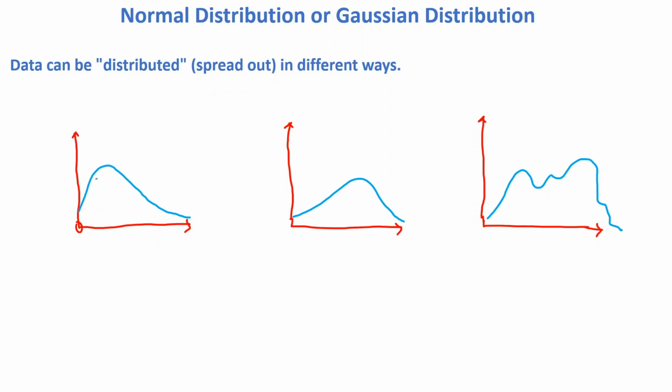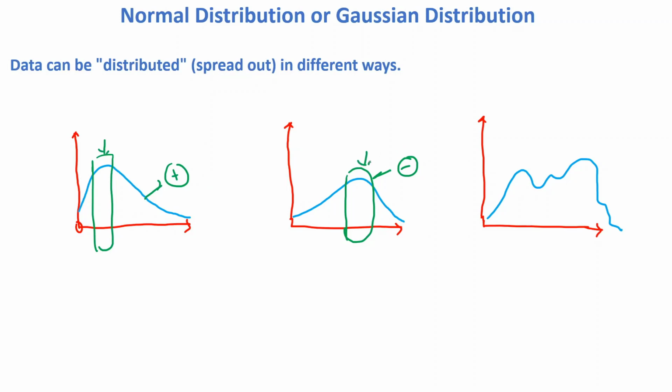There are some scenarios where you can get a data distribution like this, where most of the data chunk lies at this portion. So this is called positively skewed data. And in some cases you can observe that the data lies near this portion, so this is called negatively skewed data.